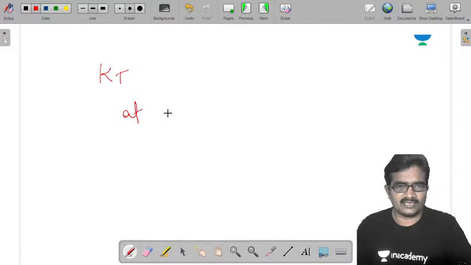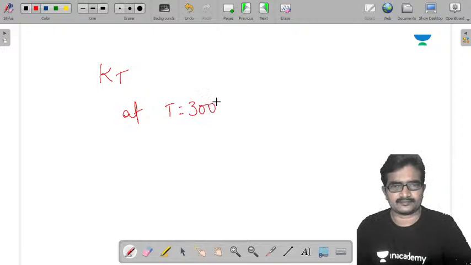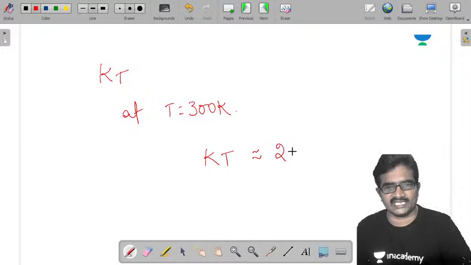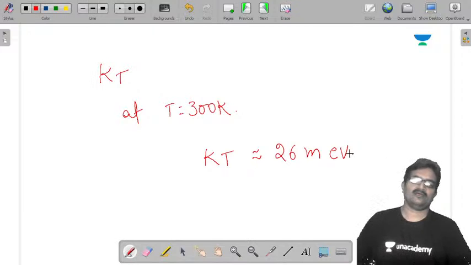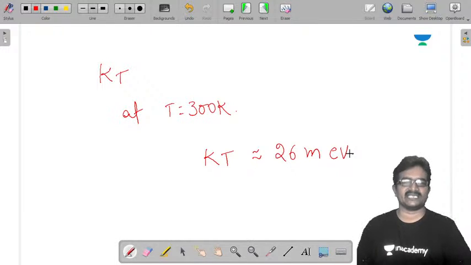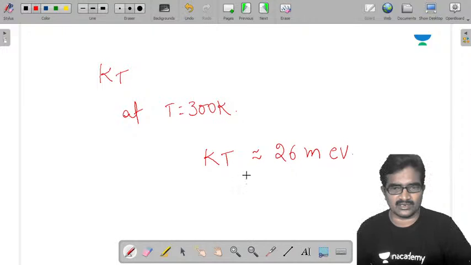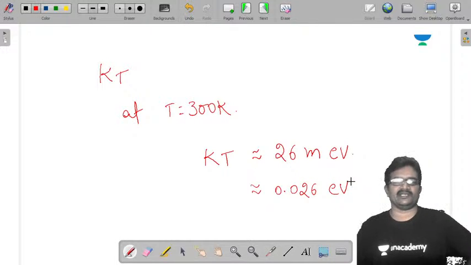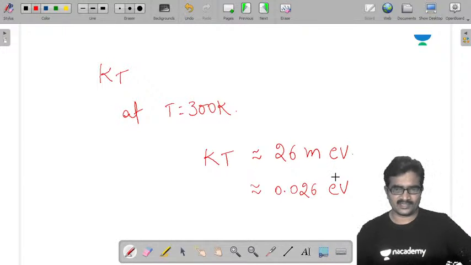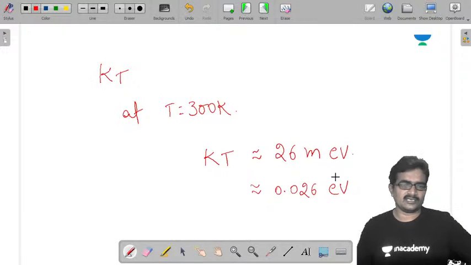At T equal to 300 Kelvin, the kT value is approximately 26 milli electron volts, or 0.026 electron volts. You get approximately 0.02583, so approximately we can take it as 26. This is the K value.